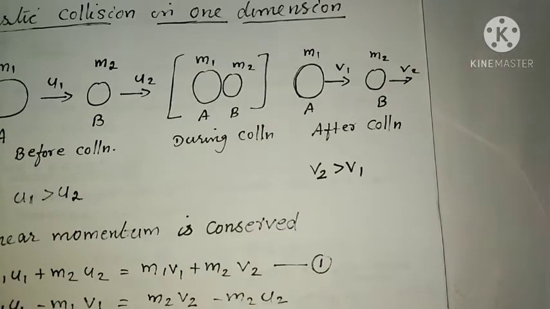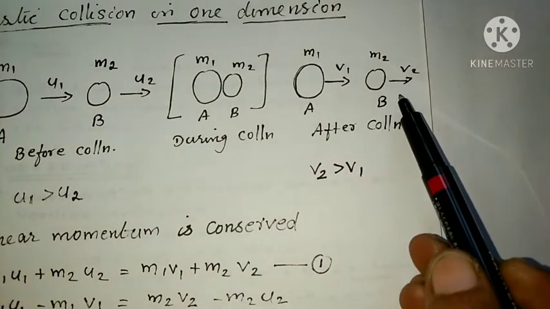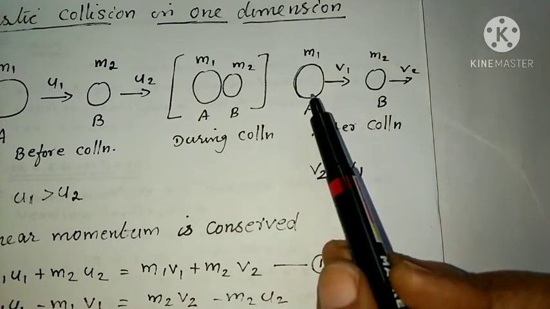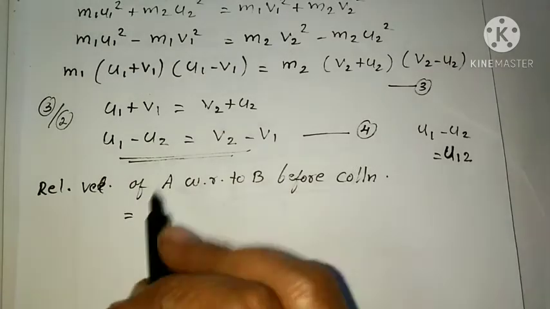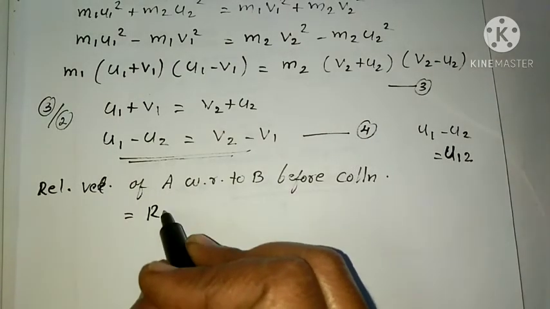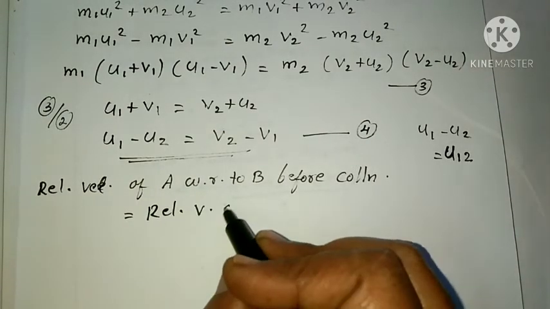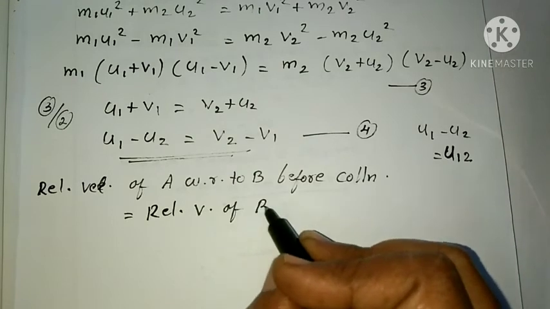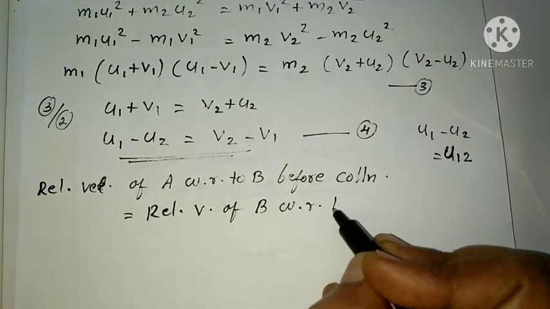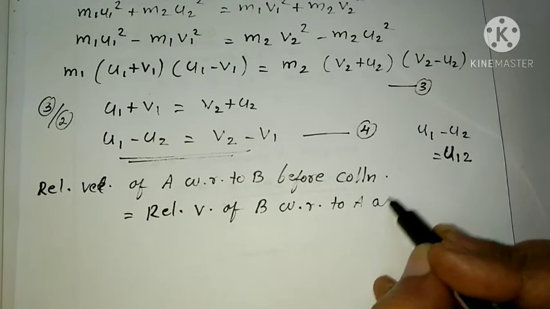What is v2 minus v1? Relative velocity of B with respect to A after collision. Clear?